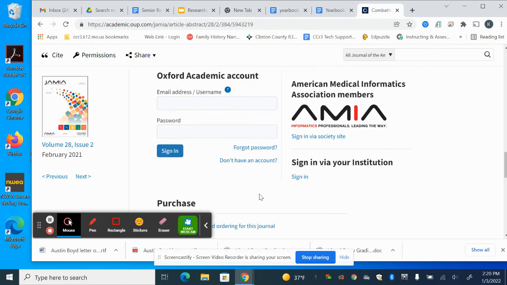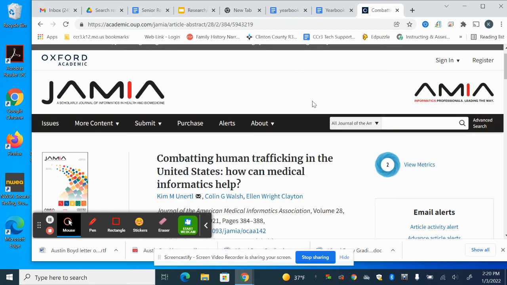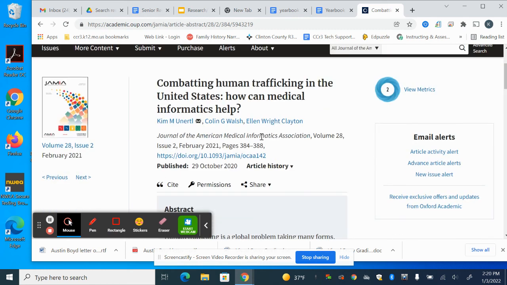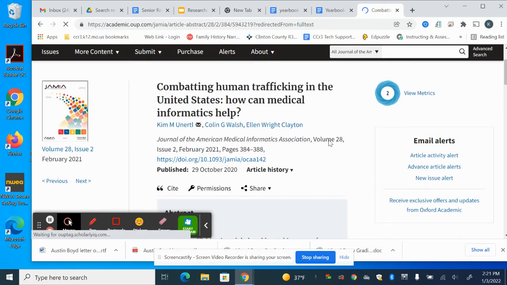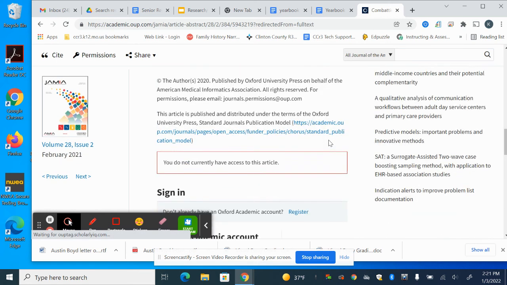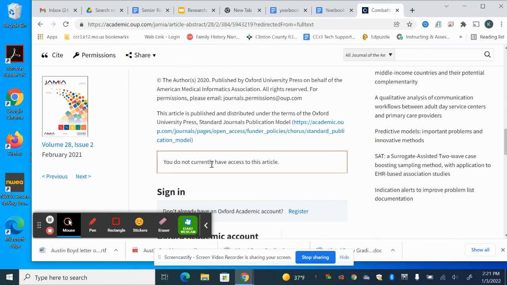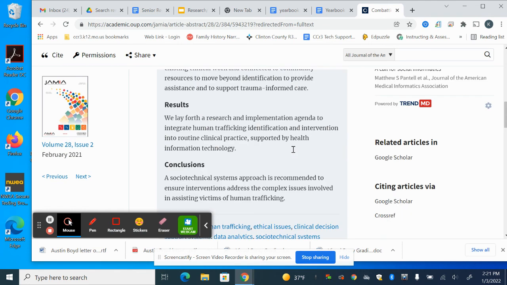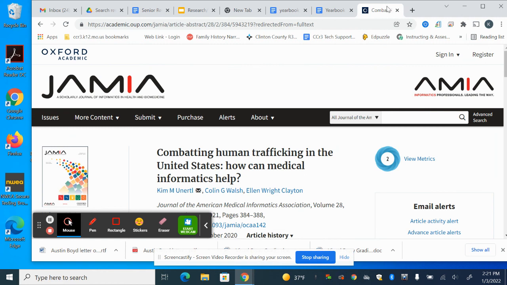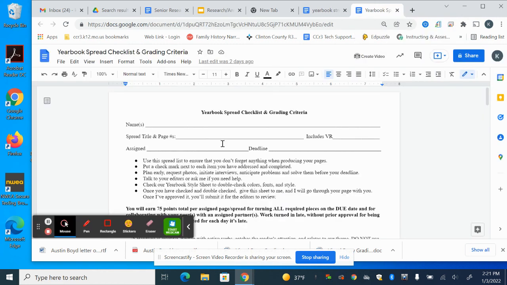Take your time searching for these articles. Some of them you're not going to be able to locate quickly and easily. Some of them you're going to think this is a great source, and then you actually find out that it is blocked or you don't have access to it because of where it's published. If that's the case, don't panic. Come and talk to me, and I will help you through the process of finding something else if you can't find something else on your own. If you have any questions or concerns, let me know. But weave your way through that Google Scholar and see what you can locate.